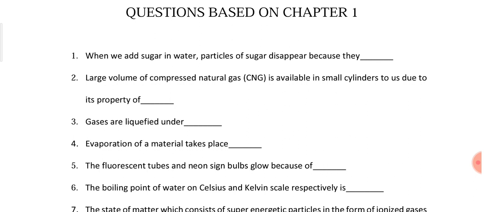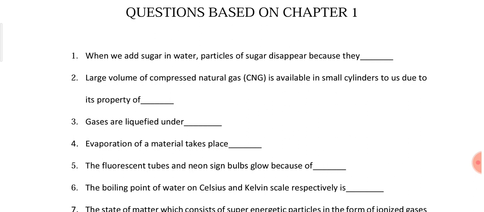Question number 4 is, evaporation of a material takes place below its boiling point. Question number five is, the fluorescent tubes and neon sign bulbs glow because of the presence of plasma in them. When we discussed plasma, we discussed that in fluorescent tubes and in neon sign bulbs, certain gases are filled like helium and neon. When electricity is flowing through these gases, they become ionized, they become charged, and because of the presence of the charged particles, or ionized gases, they start glowing.